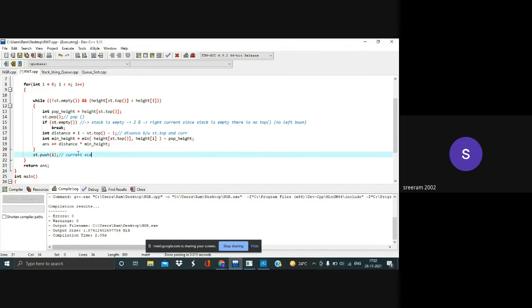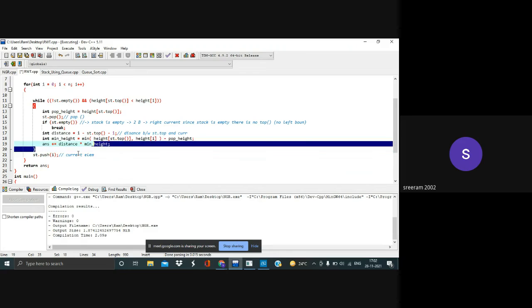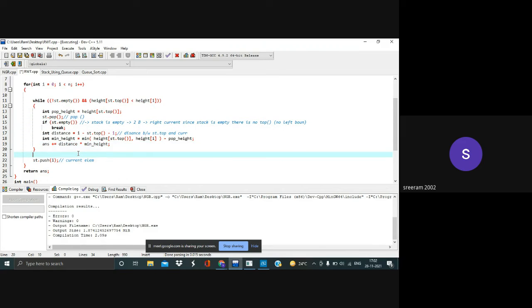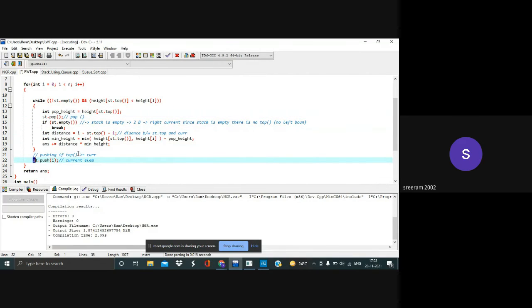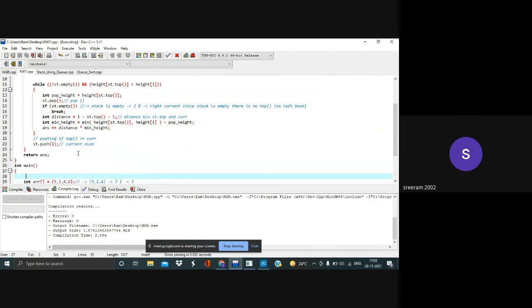Okay, so why are we pushing it without checking any conditions? Implicitly, the conditions are checked here. If you remember, I have told you you should only be pushing if the topmost element present inside the stack is actually greater than the current element. And when will this while loop get terminated? Of course, if the stack is empty, or if the current element is less than or equal to the height of top. Only in this case we'll be pushing, right? So these conditions are implicitly checked in the while loop, and we'll just be pushing the element. After calculating, we'll just return the area.